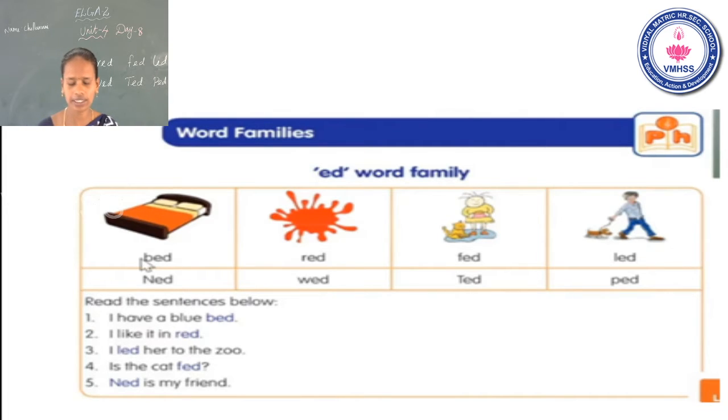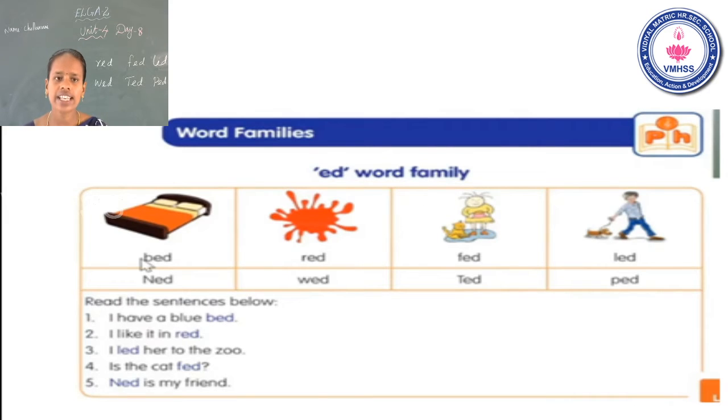Okay, once again, see the sentences. First one, I have a blue bed. Second one, I like it in red. Third one, I led her to the zoo. Fourth one, is the cat fed? Fifth one, Ned is my friend. Is that clear? Now go to the next word family.